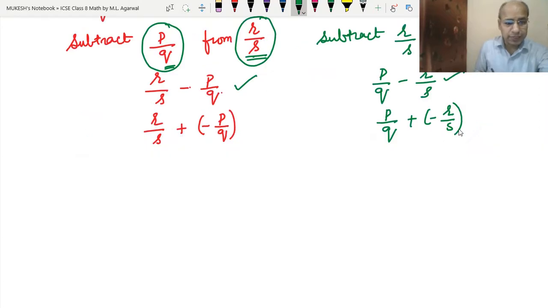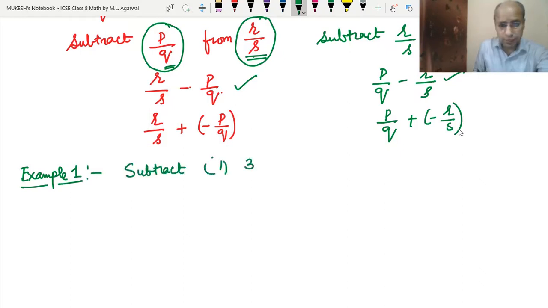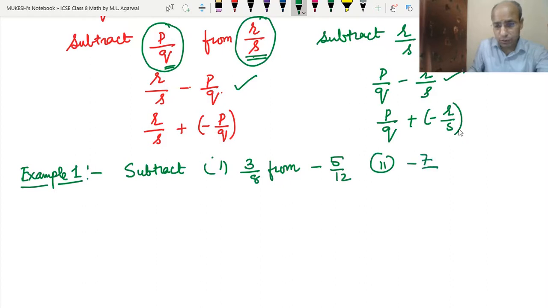Now, Example 1, which is given in the ML Aggarwal book. What is Example 1? Subtract 3 upon 8 from minus 5 upon 12, and the second one: subtract minus 7 upon 24 from 2 1 upon 8. Okay, so now let's do the first one.